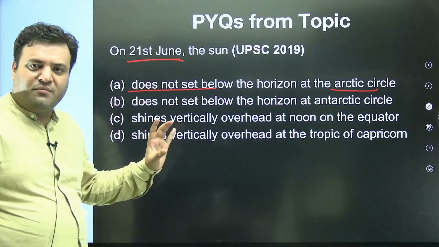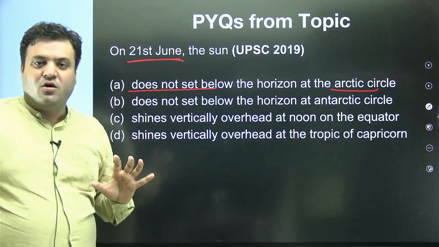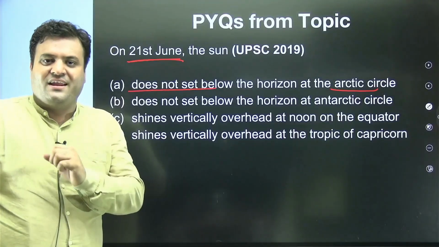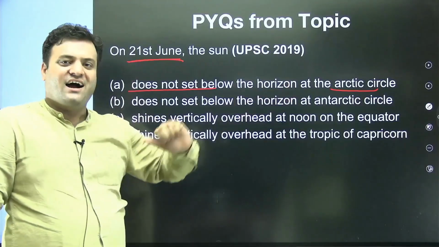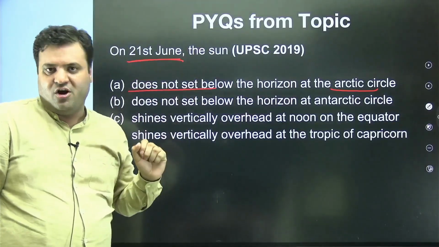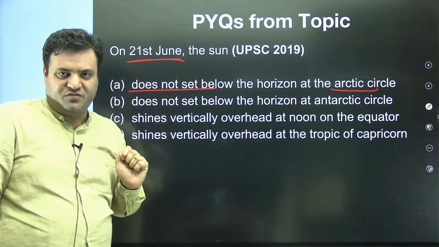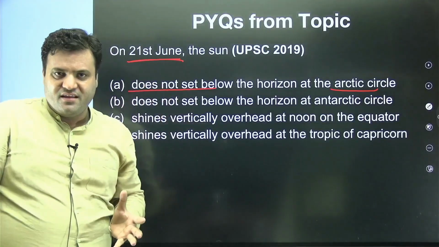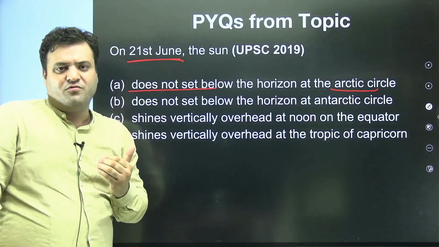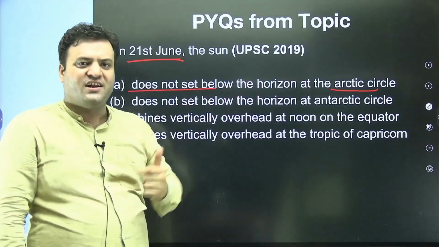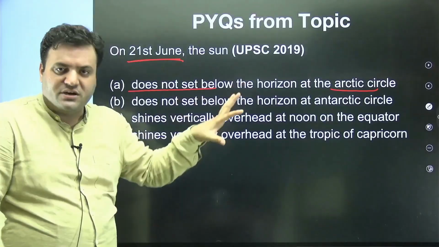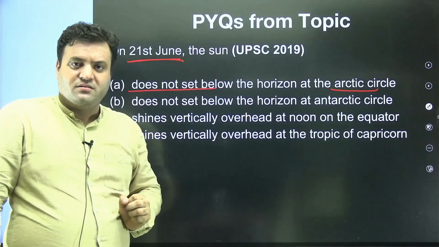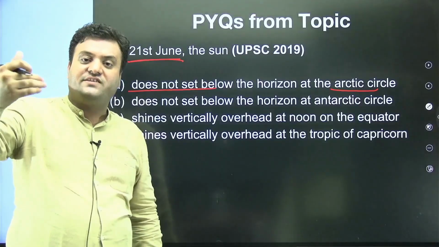Now this question is about 24-hour day and night, or 6 months day and night, and let me refine it, 3 months of day and night. Here you can see we have the Arctic Circle. I hope you remember 66.5 north, especially when the sun is in the Northern Hemisphere. So the entire North Pole is towards the daytime, meaning the 24-hour day will be there. Whereas if you move slightly below 66.5, there you will see we have 3 months where we have a presence of sun. The sun movement will be there, but the sun will always be above the horizon.